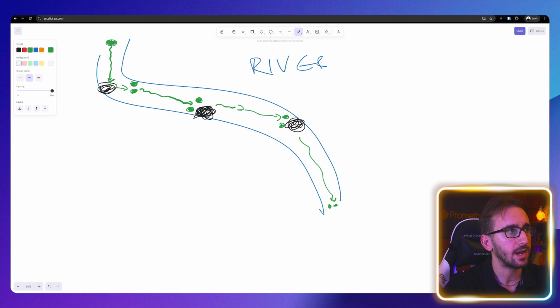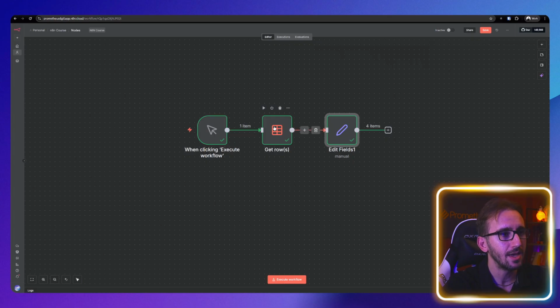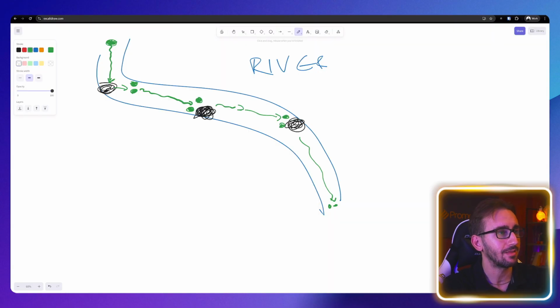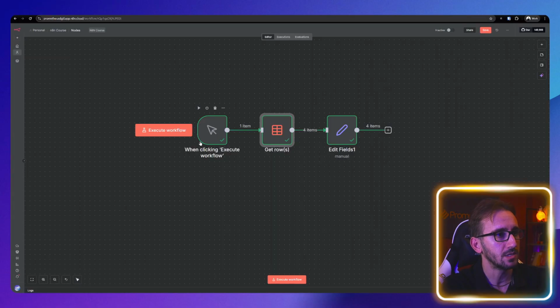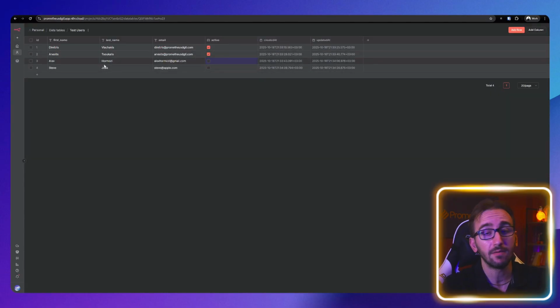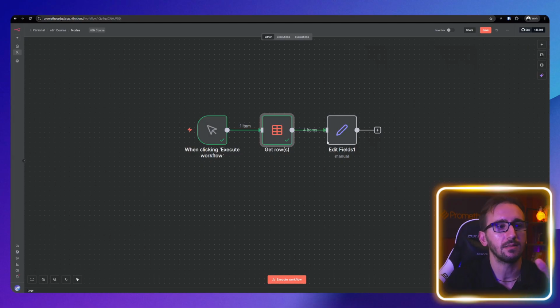Like here, we have the river. Inside n8n, we don't have a visual representation of the river, but we have the first node and the last node. And this get the rows node is the individual rock. It's like this first rock that gets the first item, which is our input, and splits it into 4 little smaller rocks instead of 2. And why 4? Because we have 4 items inside our data table. So after we run this node, and I'm going to click play to run it, we get 4 items, and our 4 items are inside the data stream.